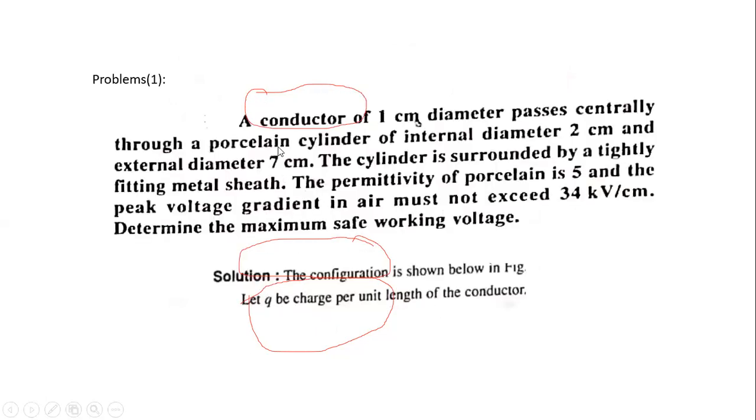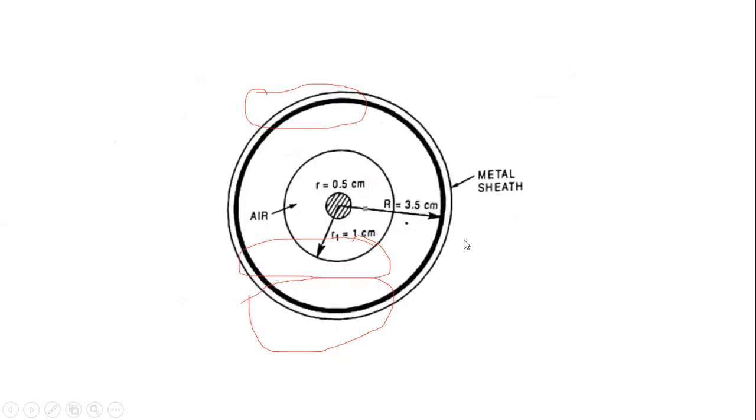This is the given problem. In this problem, we are determining the maximum safe working voltage, and this is the diagram. This is the conductor, and we have two intersheath gradings. Small r is the radius of the conductor, R1 is the intersheath grading, and capital R is the metal sheath grading.